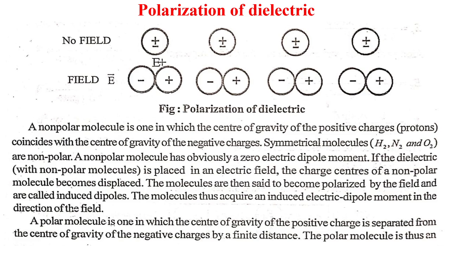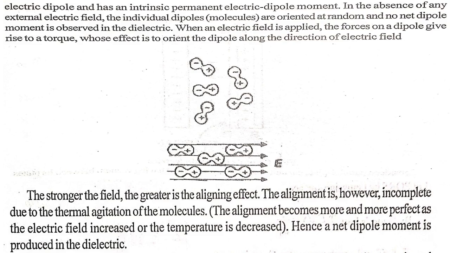A polar molecule is one in which the center of gravity of the positive charge is separated from the center of gravity of the negative charge by a finite distance. The polar molecule is thus an electric dipole and has an intrinsic permanent electric dipole moment. In the absence of any external electric field, the individual dipole molecules are oriented at random and no net dipole moment is observed in the dielectric.